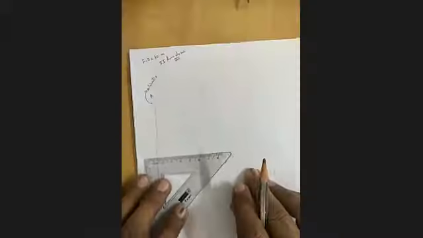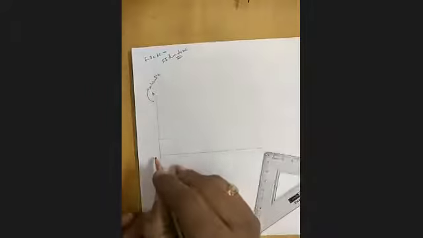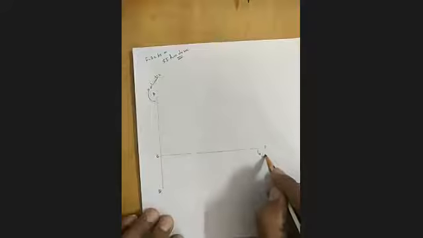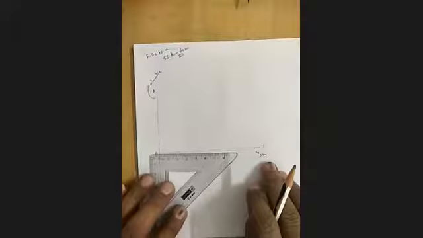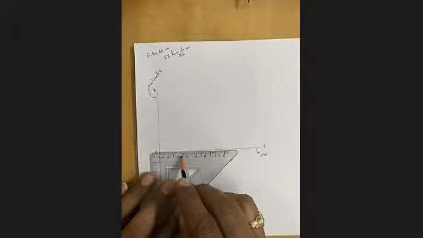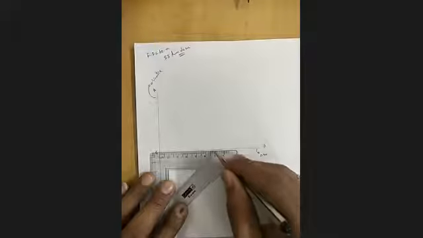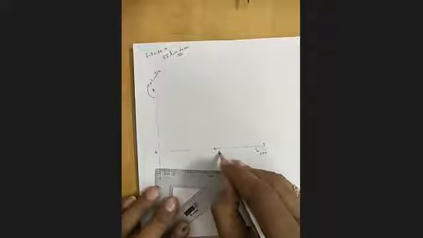What is the axis line? Perpendicular to the directrix is the axis line. I will draw a perpendicular to the directrix. This is C, this is D. This acts as an axis. What is the distance given? 60. See, 10, 20, 30, 40, 50, 60. This is 60. This point is the focus.